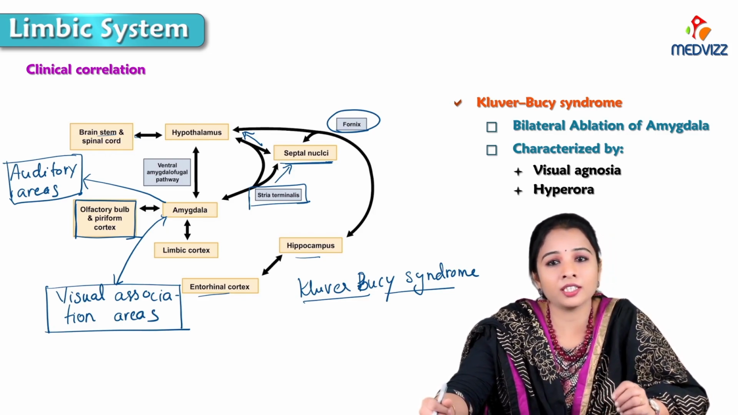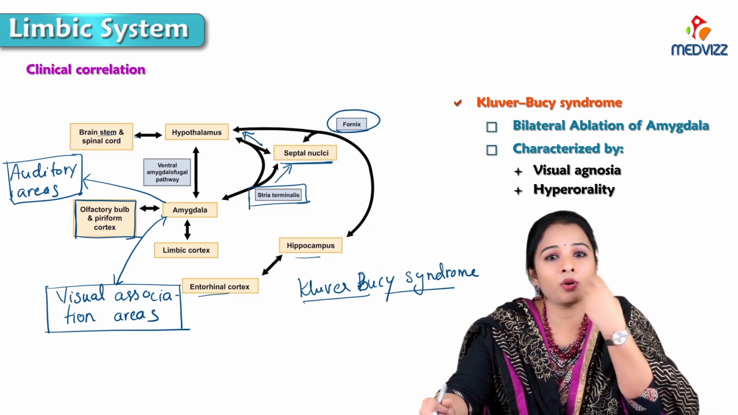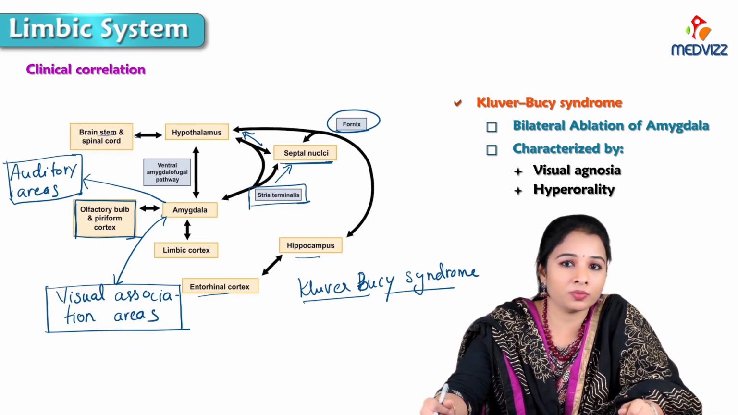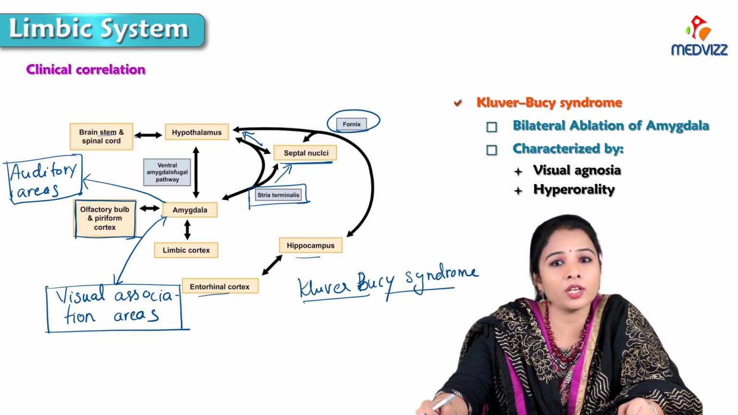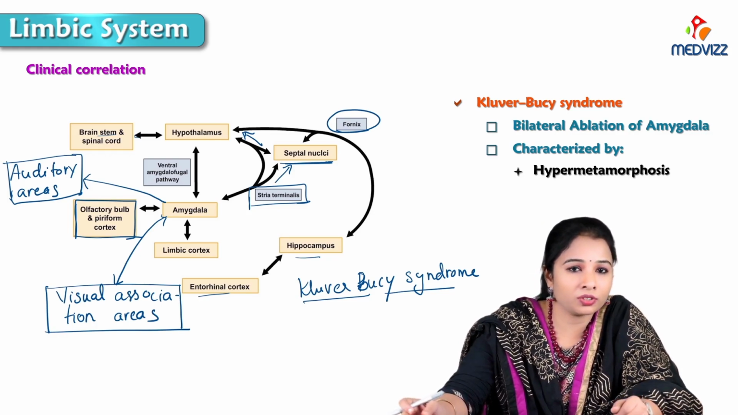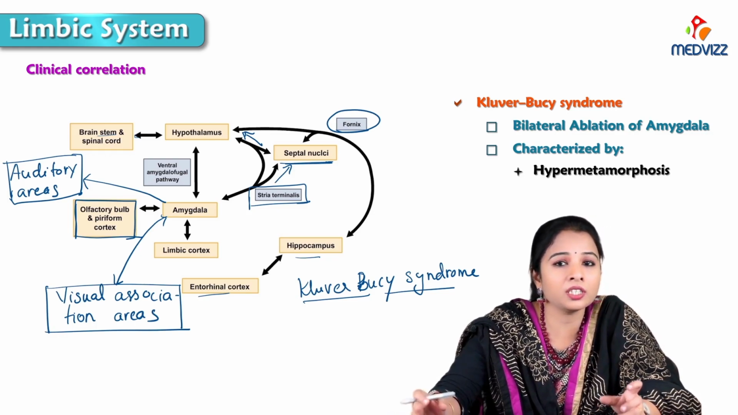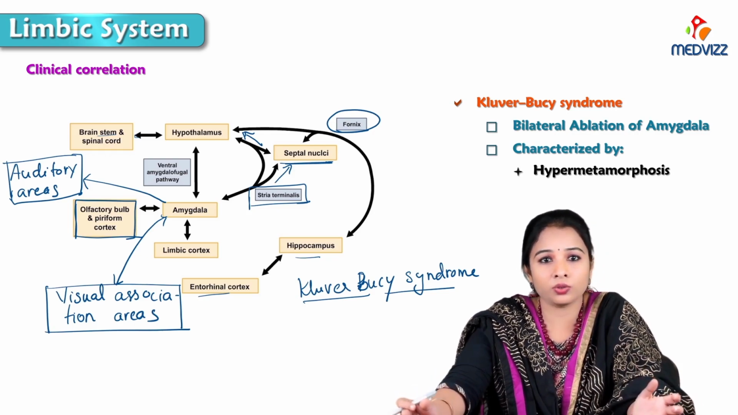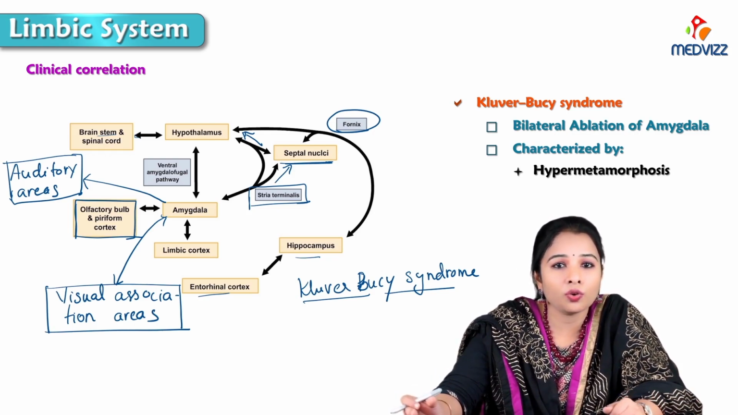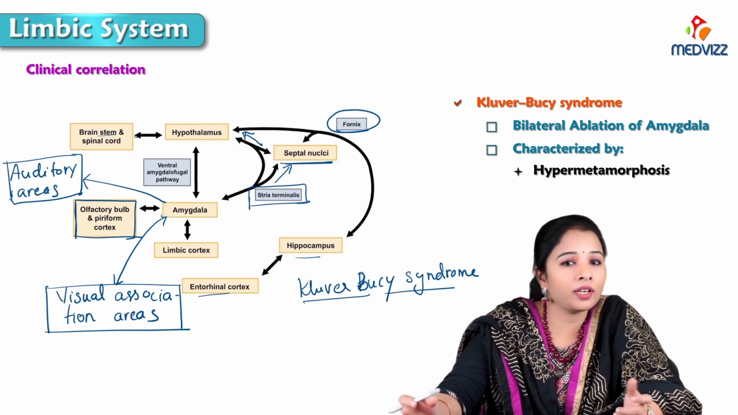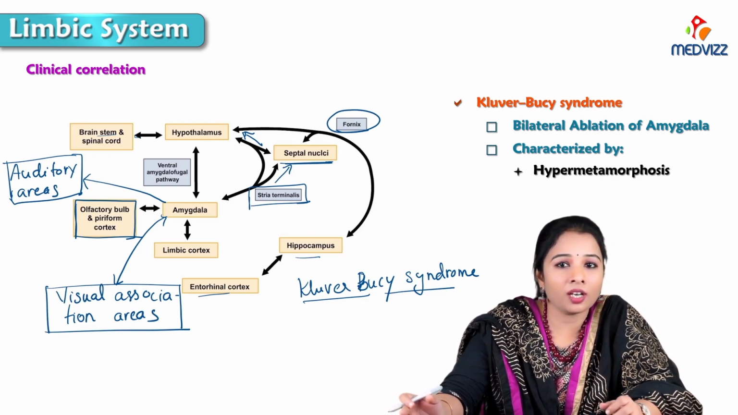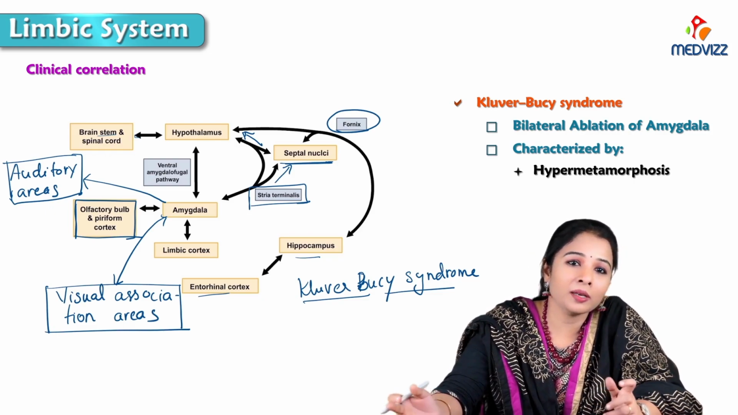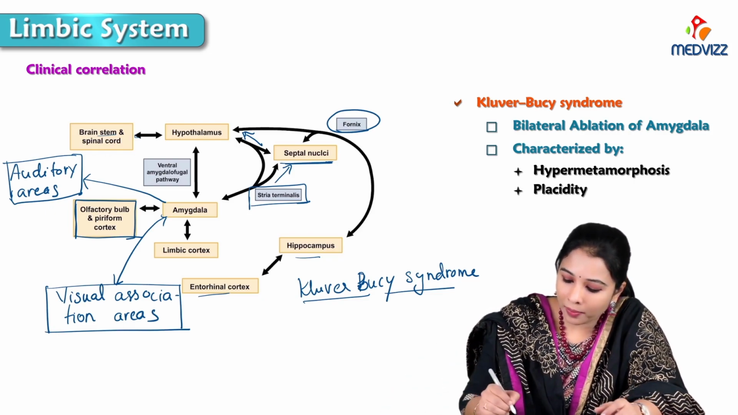That is hyperorality, meaning they will keep everything in the mouth and try to recognize objects that way. So hyperorality increases, and there is a compulsion to intensively explore the immediate environment, like hypermetamorphosis. So they will be exploring the environment which is just next to them, and no longer show fear or anger. They won't have fear or anger even when such a reaction is appropriate. So they will be very placid. So it is called placidity.